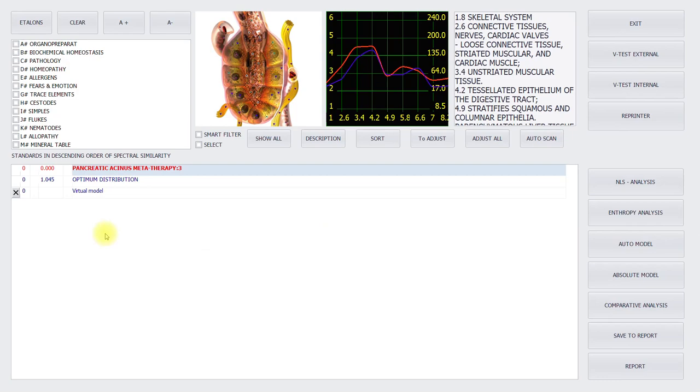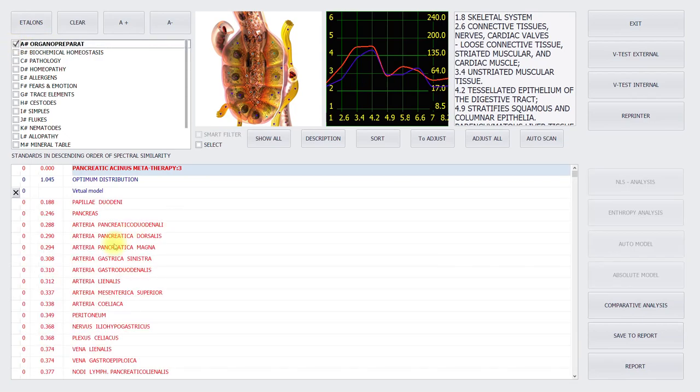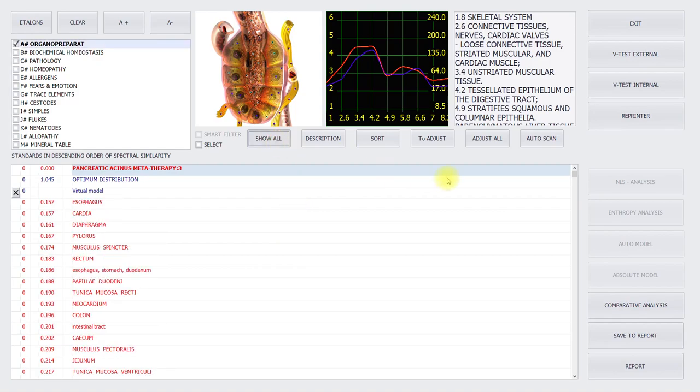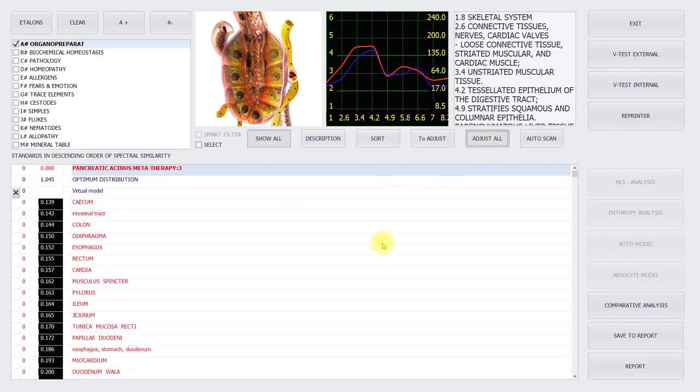and here we see all the etalons. These are libraries, also called etalons, and you see all. But what's important is press the show all button and press the adjust all. So they are adjusted so you can see the values of the CSS, and these are the CSS values.